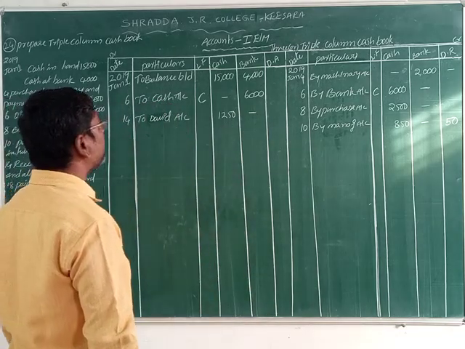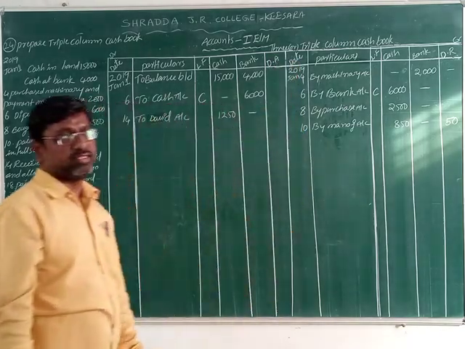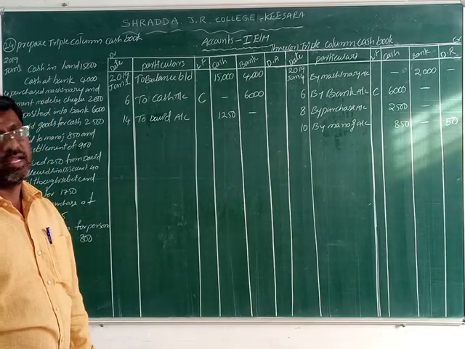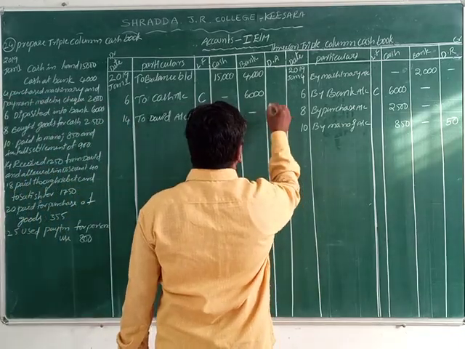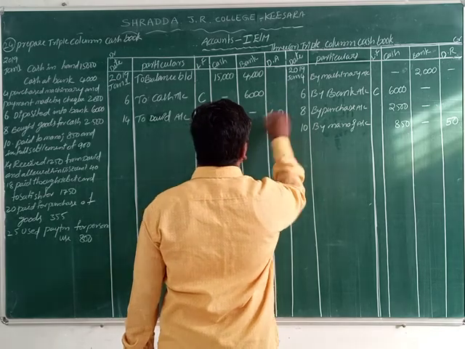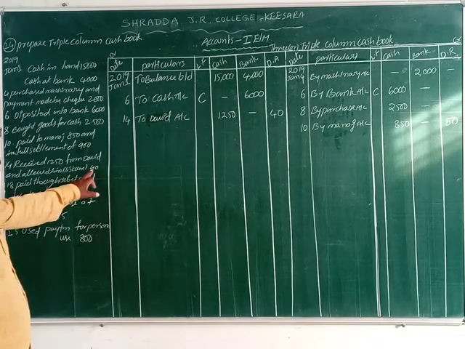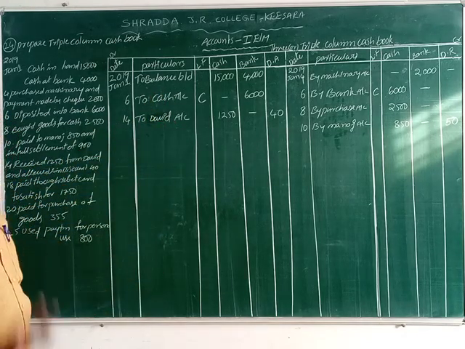Discount allowed is an expense. That's why the discount allowed column is on the debit side. So we write 40 rupees in the discount allowed column.